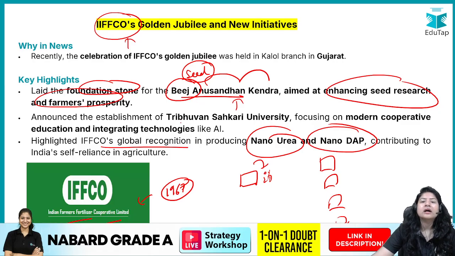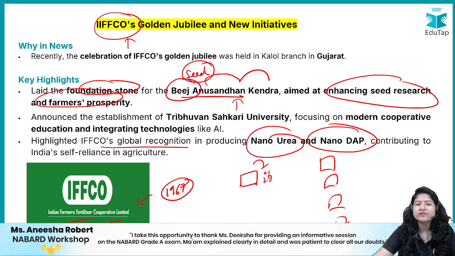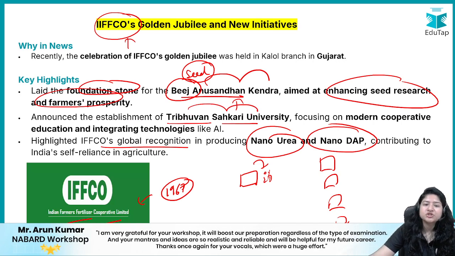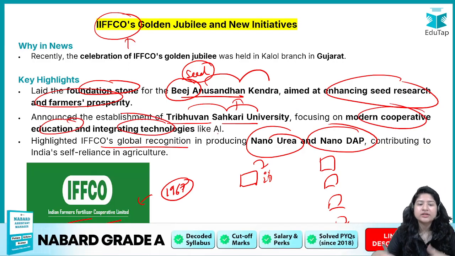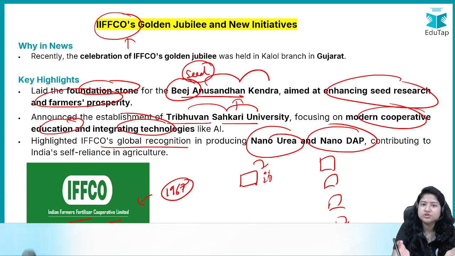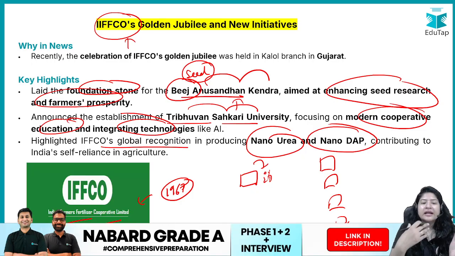Apart from that, there was also an announcement, not specifically for IFCO, but yes, recently an announcement was made that Tribhuvan Sahakari University will be established in your Gujarat, okay? And the aim will be on modern cooperative education and integrating technology, right? What does it mean? Dekho, why has this particular point been added under the IFCO Golden Jubilee? Because IFCO in itself is a cooperative society, okay? So that is why it was mentioned.